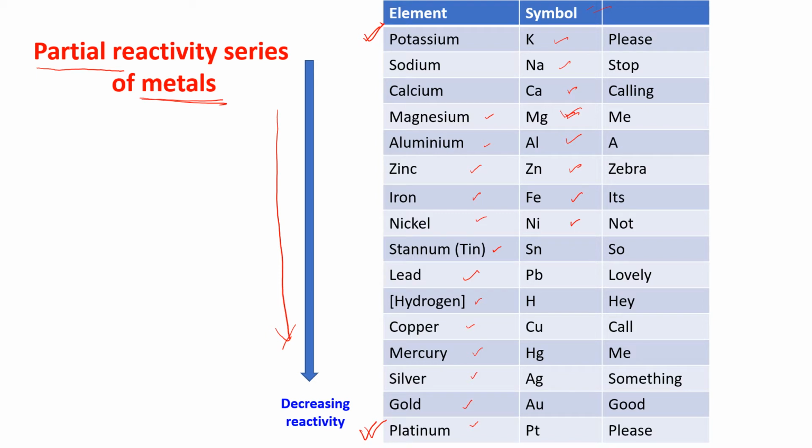Stannum is Sn. It is stannum, so the symbol is Sn. Lead is Pb. Hydrogen is H. Copper is Cu. Mercury is Hg. Silver is Ag. Gold is Au. And platinum is Pt.